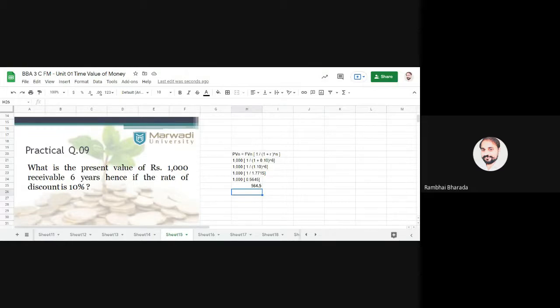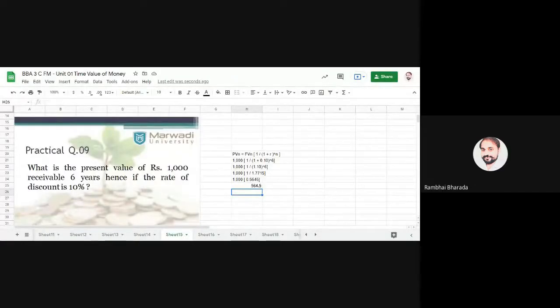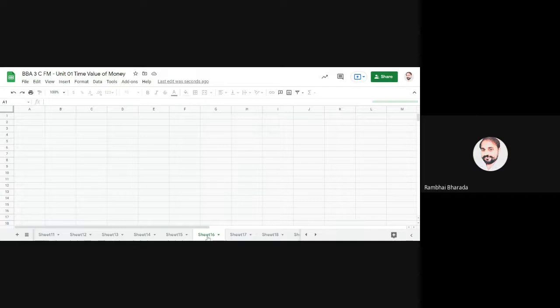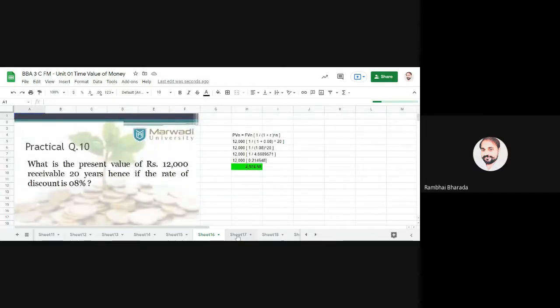Again I repeat, whenever you find the word present value or discounting factor or discounting rate, you need to use this formula, but the condition is that only a single amount will be invested. So this is about future value and present value for a single amount. Now we are moving to the next one, and that is the annuity method.